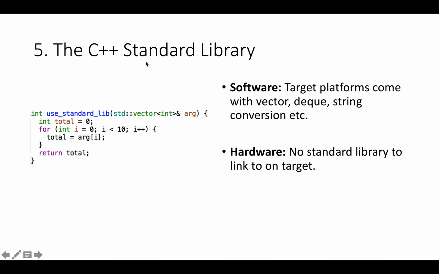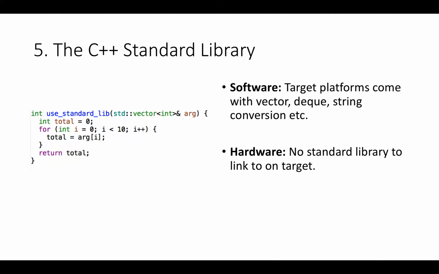And the last one is the C++ standard library. So, of course, when you program in ordinary C++, you can do things like use the standard library and have std vectors and string conversion and all kinds of interesting things. And in high-level synthesis, that is banned. So first of all, the vast majority of the stuff in the C++ standard library would require one of the aforementioned banned features like dynamic allocation or recursion to implement, and so they're totally out of the question.